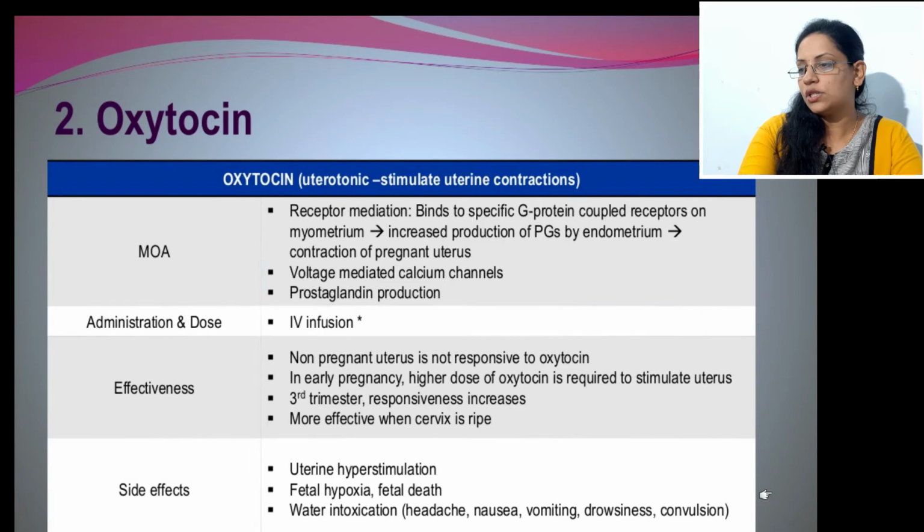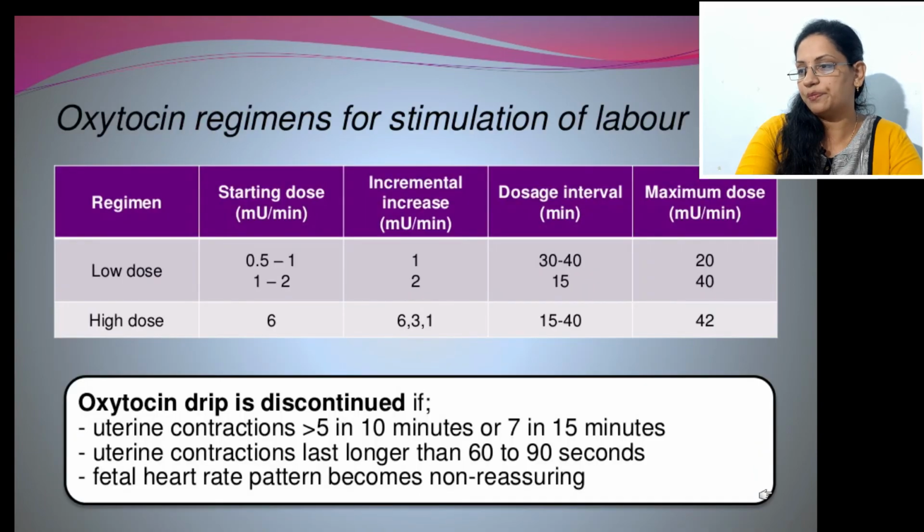This is about oxytocin mode of action. Usually it causes uterine contraction. It is given in IV fluid as an IV infusion, and in very early pregnancy a high dose of oxytocin is required. In the third trimester, sensitivity increases. Side effects are hypoxia, fetal death, and some side effects are nausea and vomiting. So this is about oxytocin. Oxytocin is very important for induction of labor. Rather, this is the important injection or medicine which can induce labor.